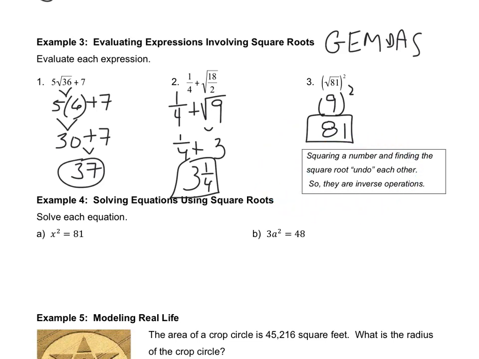So when I find the square root of a number and then square it, I'm basically undoing the other operation. So basically, they are an inverse operation. Squares and square roots undo each other. Very similar to adding and subtracting, multiplying and dividing, we now have squares and square roots.